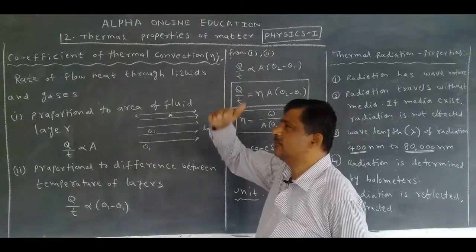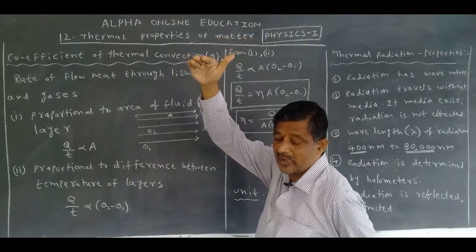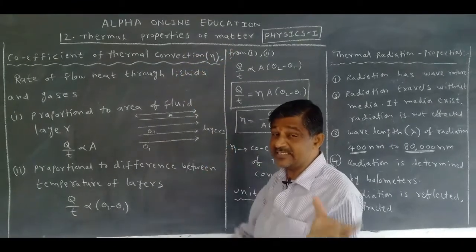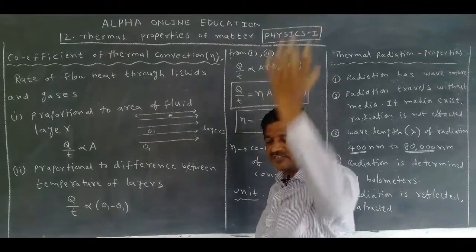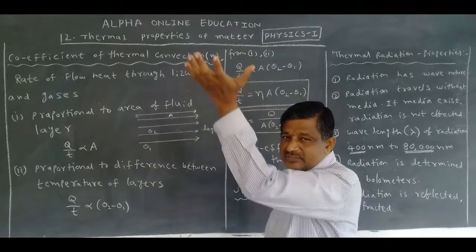We know hot gas moves upwards, the temperature is more. Why is the temperature more? The gas molecules receive the heat energy, volume increases, density decreases, and they move upwards. Hot gases always move upwards.